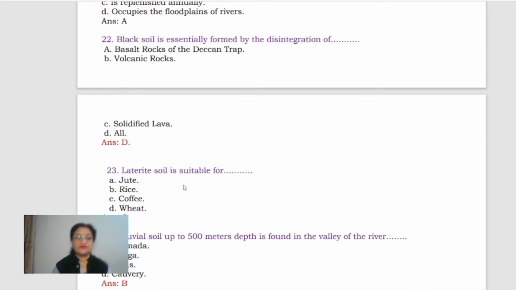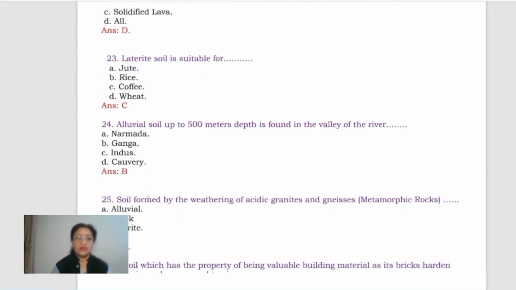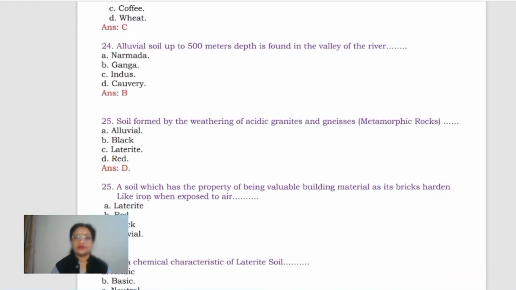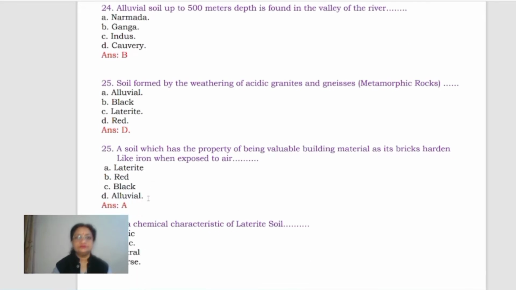Laterite soil is suitable for jute, rice, coffee, wheat. Coffee is the best suited crop, you can say, which can be grown in the laterite soil. Okay. Alluvial soil up to 500 meters depth is found in the valley of the river Ganga. Okay. Now come to next.